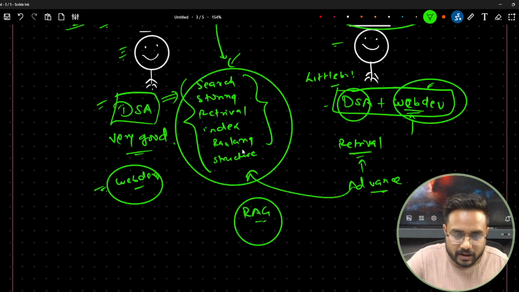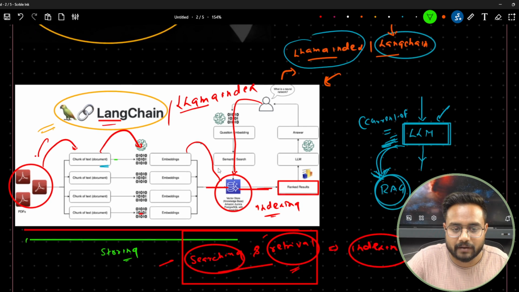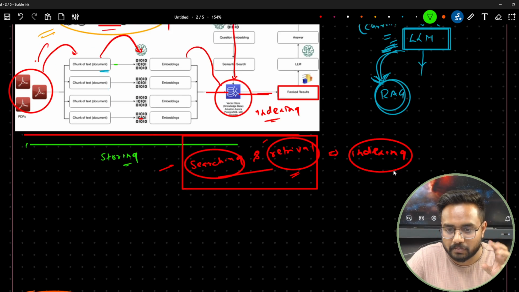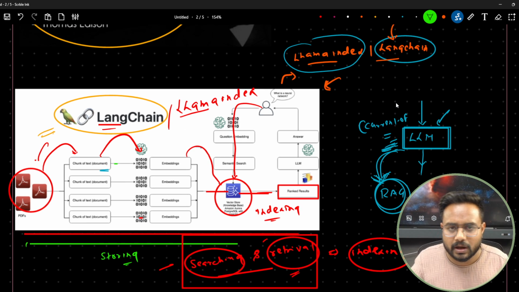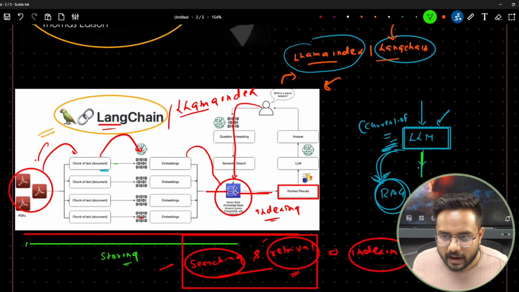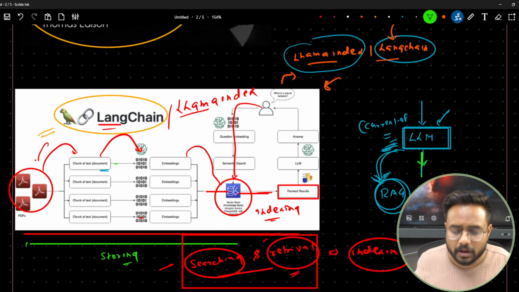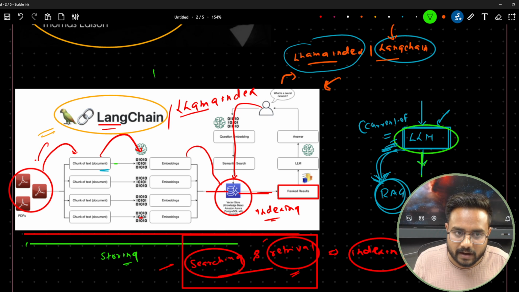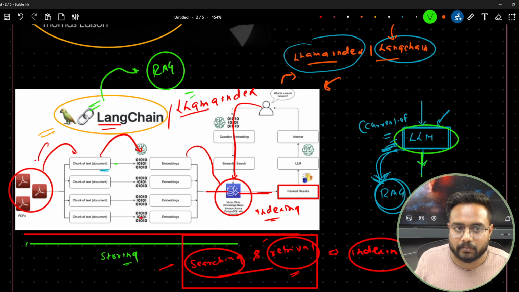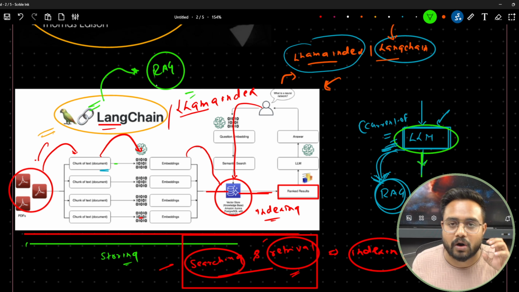Okay, now again I can give you a quick recap of it. Whenever we are talking about any LLM-based application, what is the main aim? I want to generate something from the LLM, the large language model, but this LLM does not have everything, so it might mislead with the information. In that case I have to build the RAG system. So whether we are talking about LangChain or Llama-Index, both help to build this system, the RAG system, retrieval augmented generation.